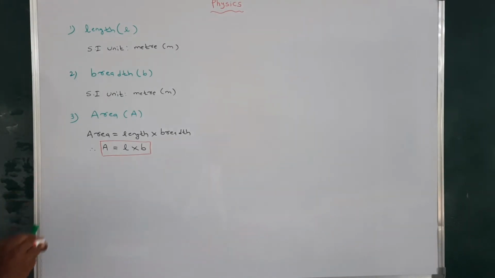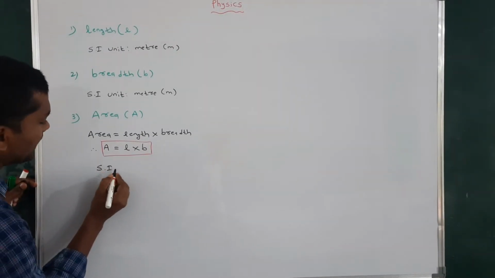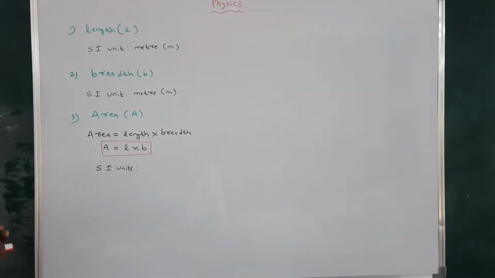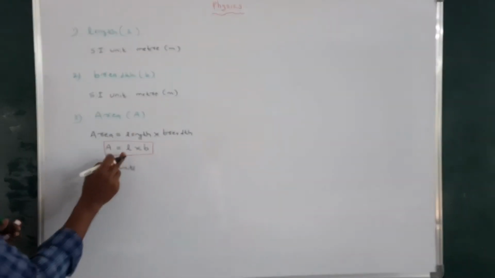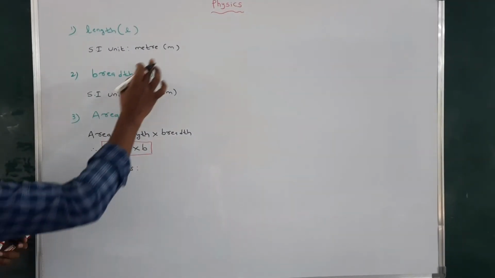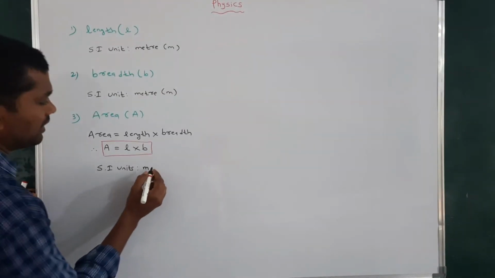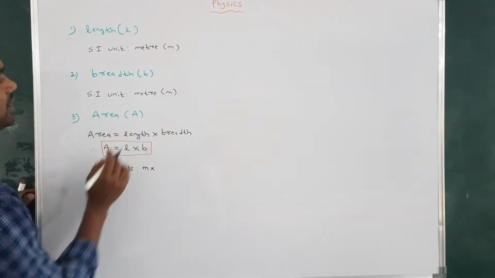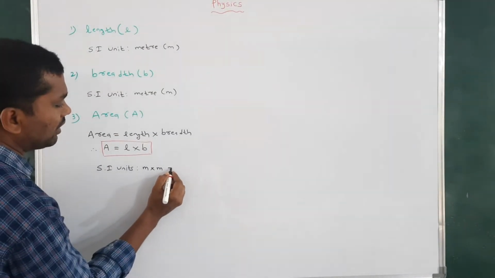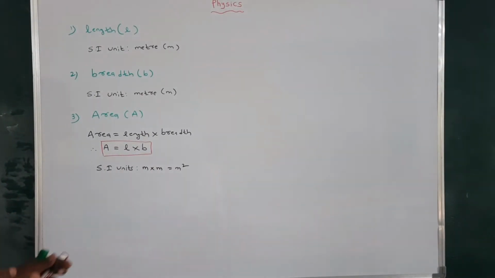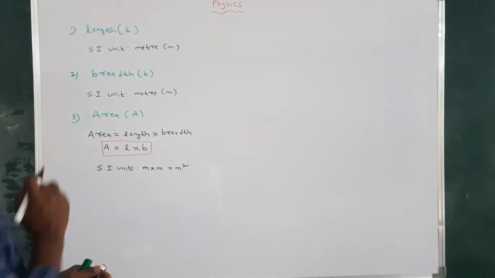Now we can write the SI units of area. Length is measured in meter, and breadth is also measured in meter. So meter into meter gives meter square. Meter square is the SI unit of area.